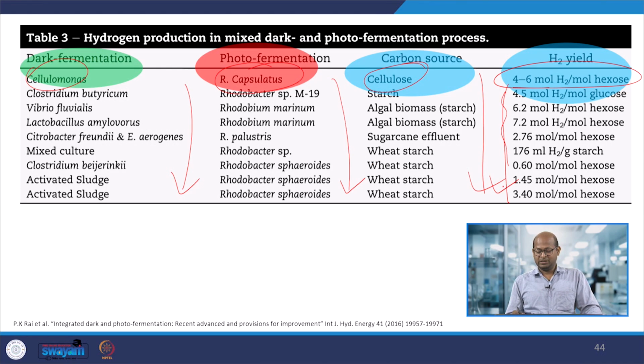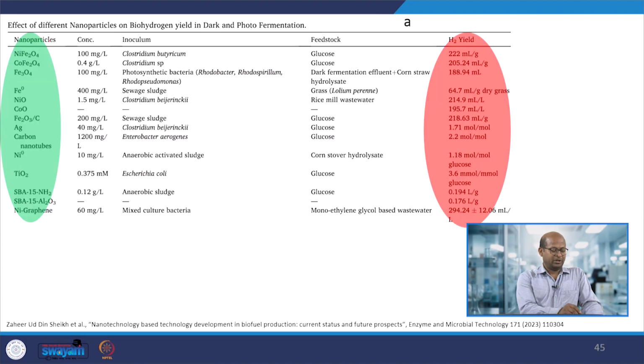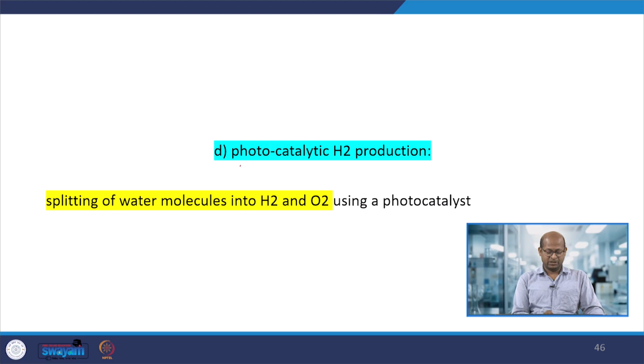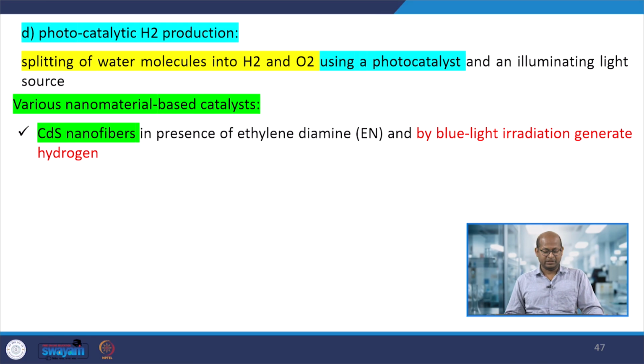Depending upon that, the yield of hydrogen also would vary. So here, different types of nanomaterials are stabilized. Here is the yield of that particular process. Next is the photocatalytic process, which I have also mentioned. Different types of photocatalytic reagents we can use.